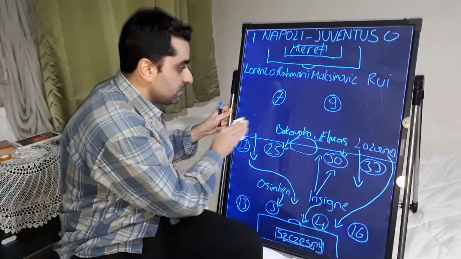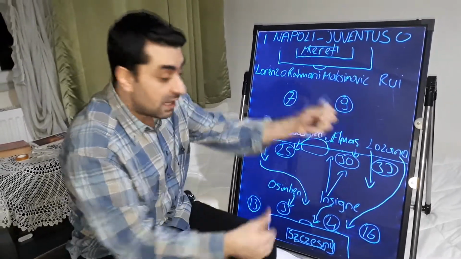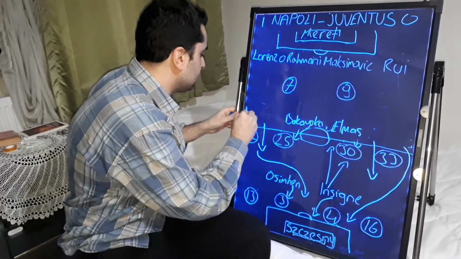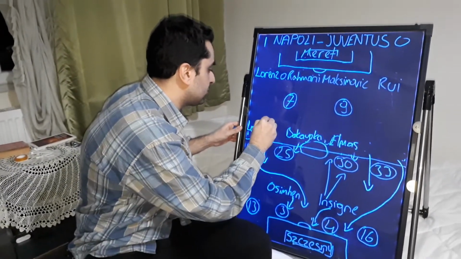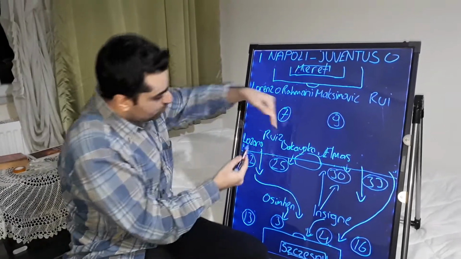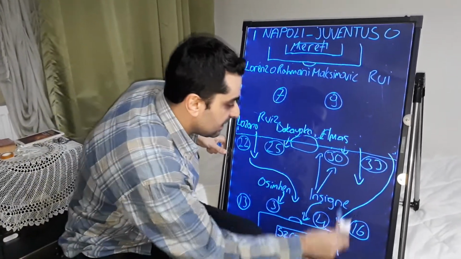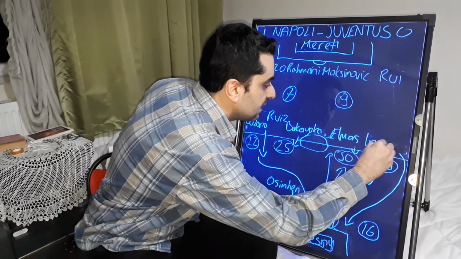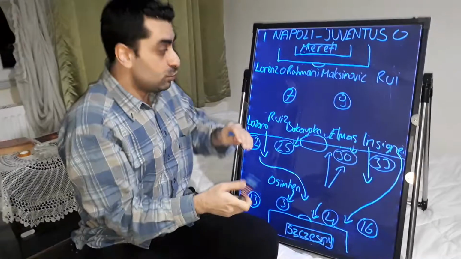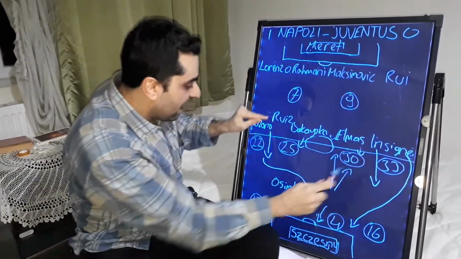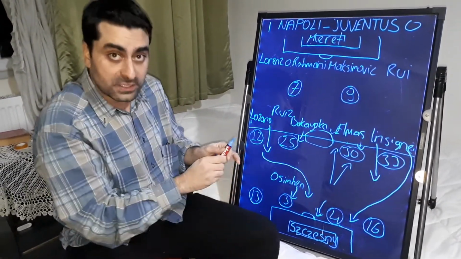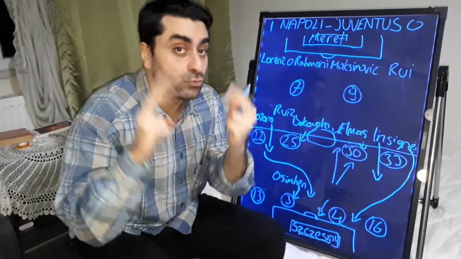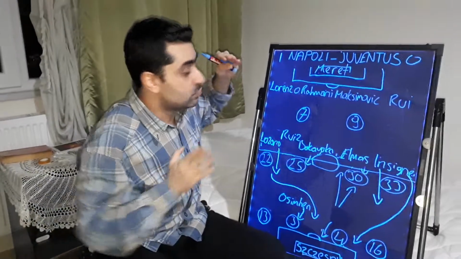After this substitution, Gattuso pulled Lozano to the right of the midfield. Lozano started to play on the right here. Lozano and Ruiz played close to the right of the midfield, and Insigne started to play on the left here. And Napoli's formation turned into 4-5-1. Osimhen played up front alone.